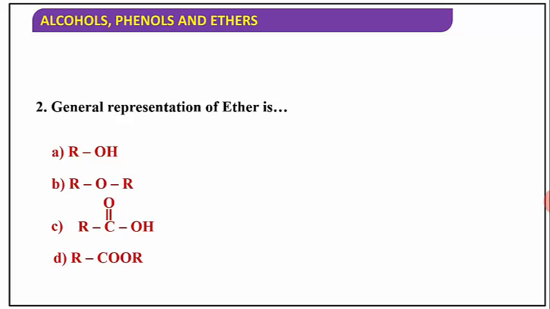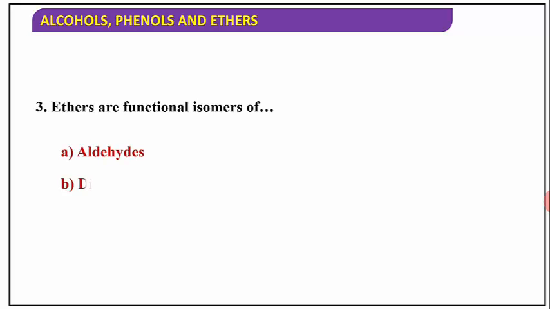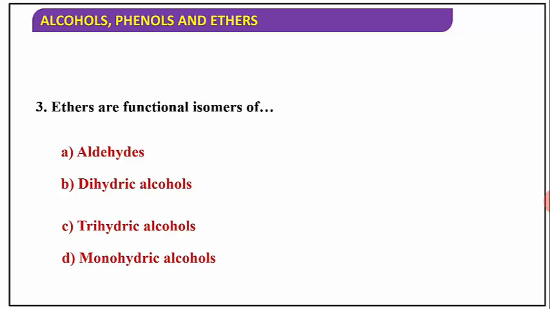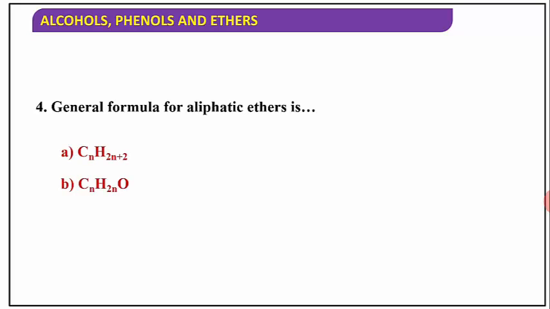The answer is B, ROR. Ethers are functional isomers of aldehyde, dihydric alcohol, trihydric alcohol or monohydric alcohol. The answer is monohydric alcohol. The general formula of aliphatic ether is CnH2n+2, CnH2n, CnH2n+2O, or none of these. The answer is CnH2n+2O, option C.